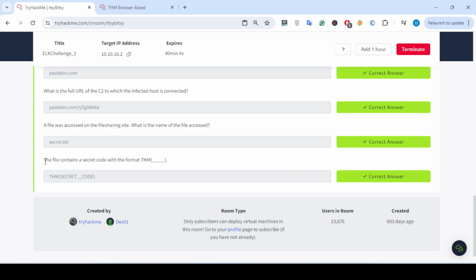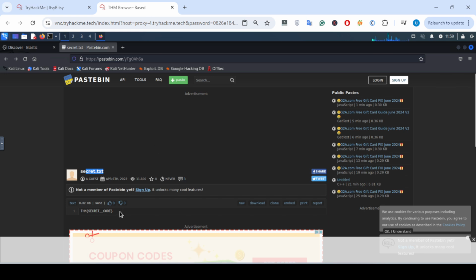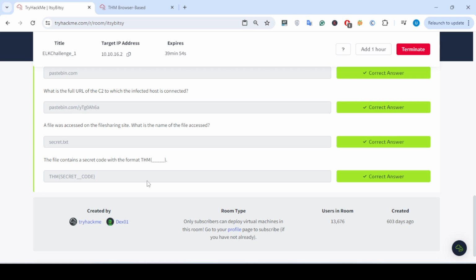The next question is that the file contains a secret code with this format. Here you can find the secret code, which is actually a flag: TryHackMe secret_code. So the answer to this question is this one.